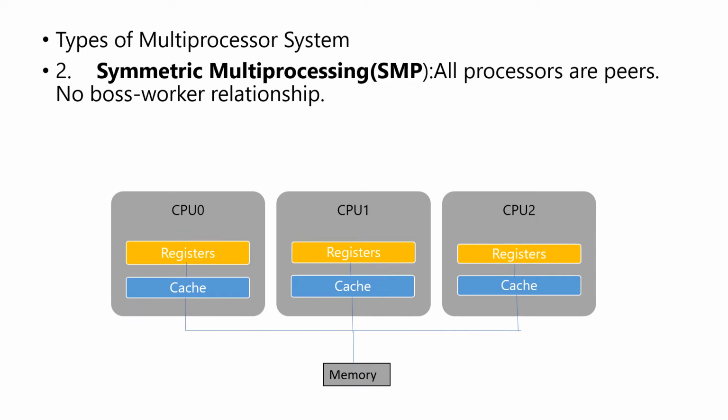Next type of multiprocessor system is symmetric multiprocessing. In this, each processor performs all tasks within the operating system. All processors are peers here. No boss-worker relationship exists between these processors. This figure illustrates a typical SMP architecture. Each processor has its own set of registers, a private or local cache. All processors share physical memory.